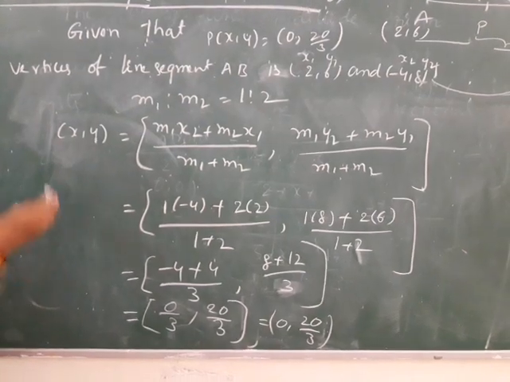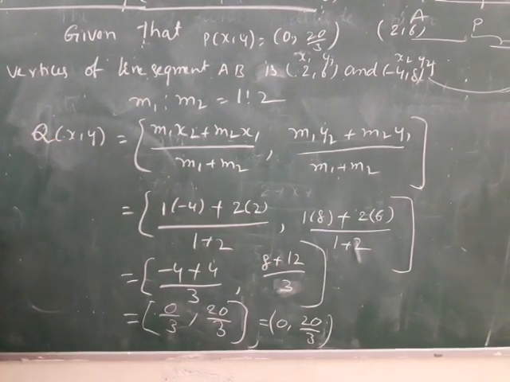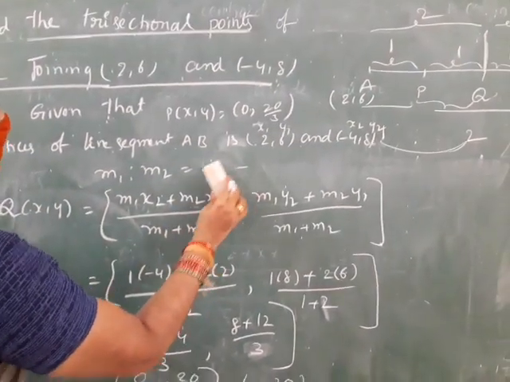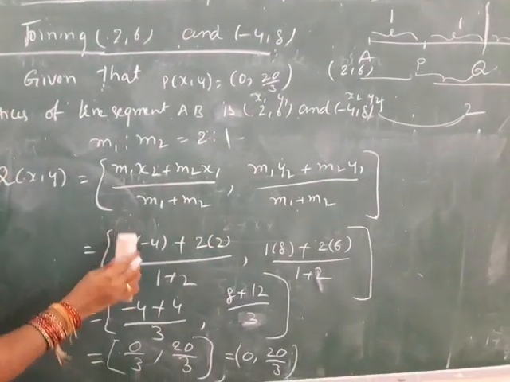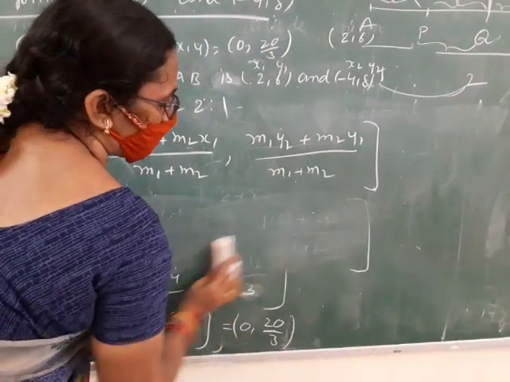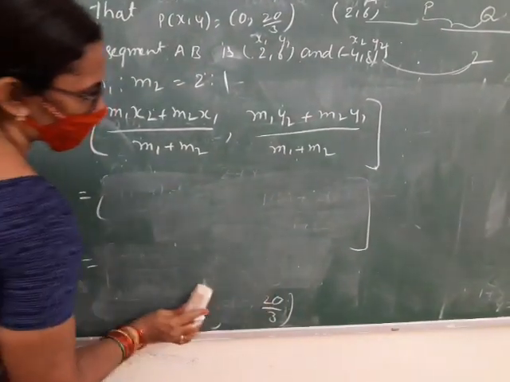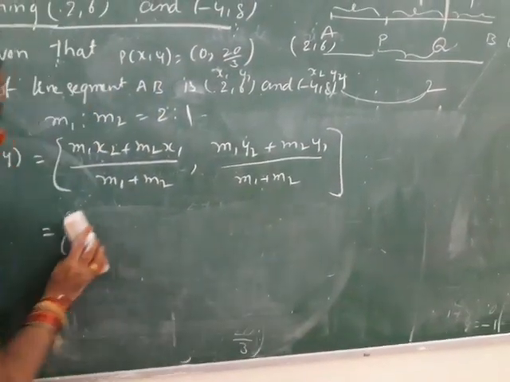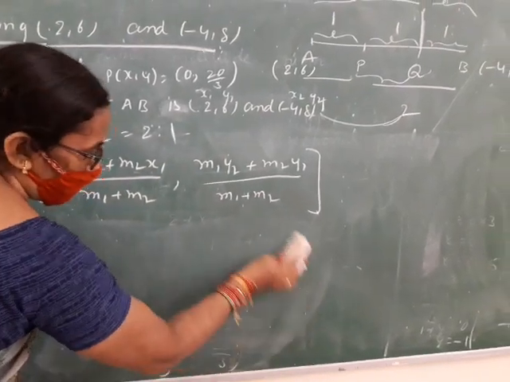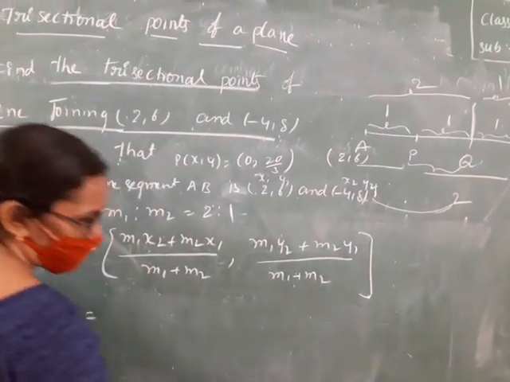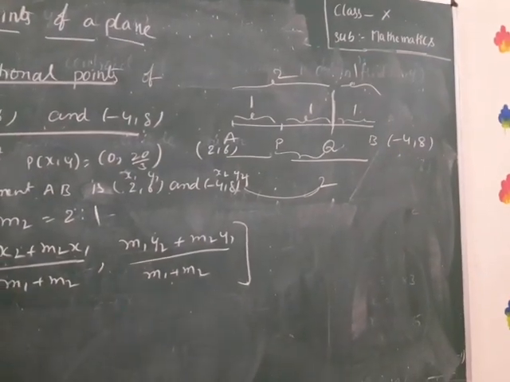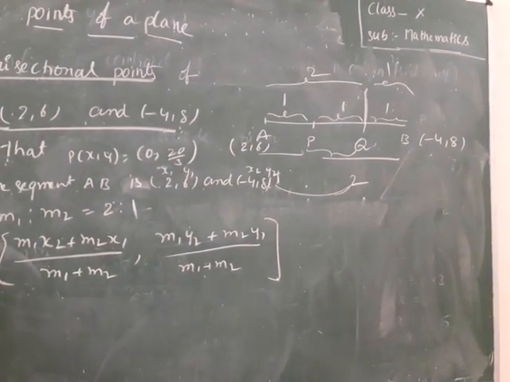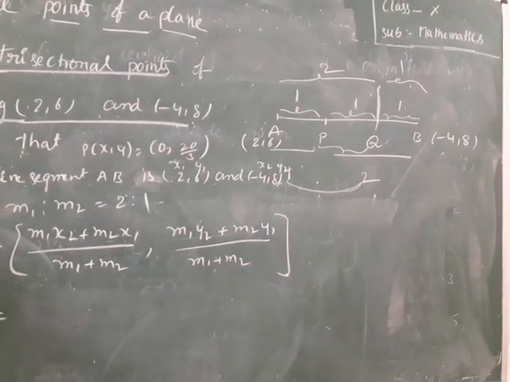The ratio of the Q ordinates is 2 is to 1. Now we substitute the values. Observe carefully what I am doing on the blackboard. Math is a very easy subject. Compared to other subjects, it is a very easy subject and very useful to our life.